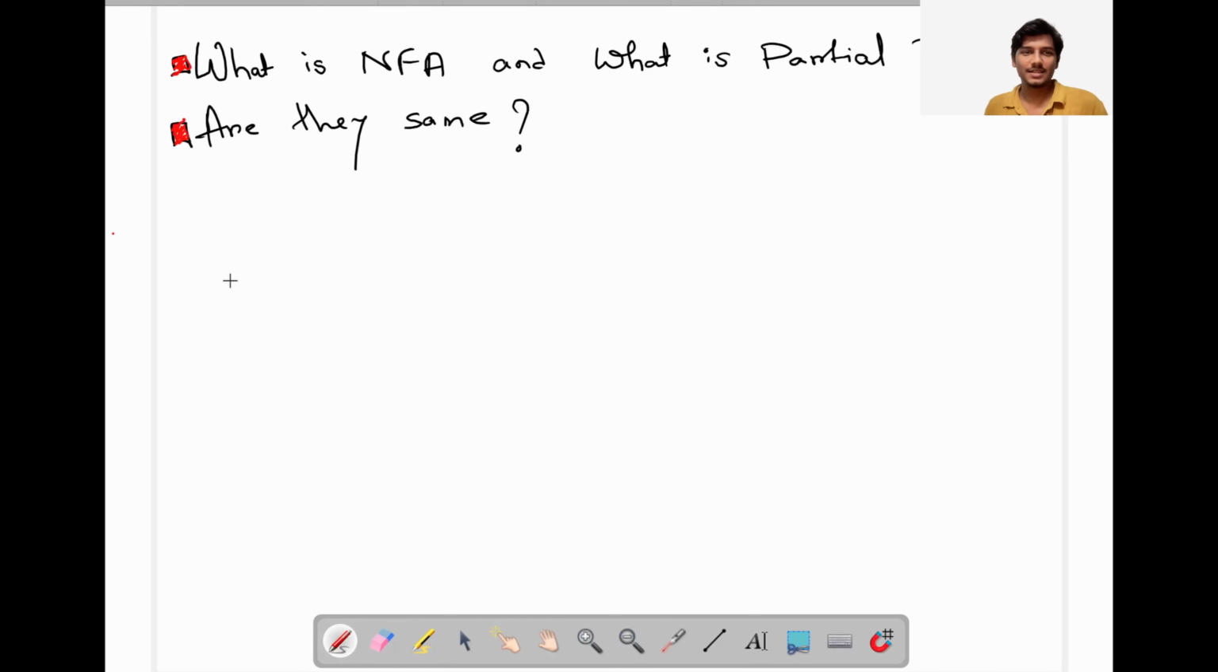Hi dear learners. Some of you might have been confused with these terminologies, like what is NFA, what is DFA, and what is partial DFA. Is there anything like partial DFA? Are they the same? Can we call a partial DFA an NFA also? Let's clear this topic.